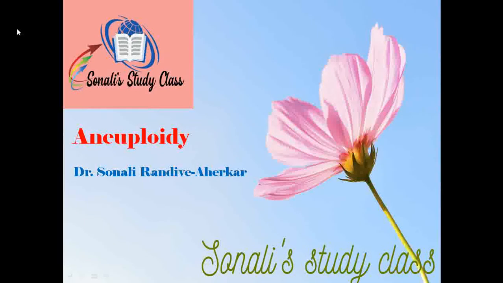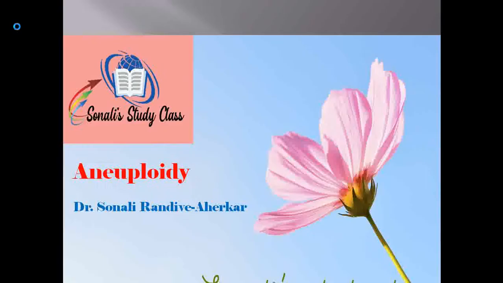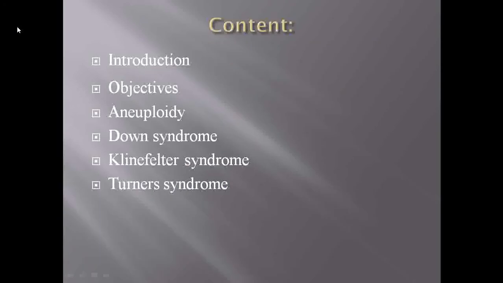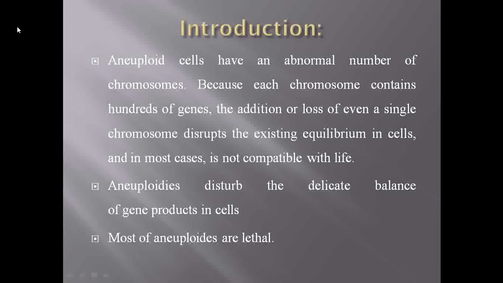Today we are going to discuss aneuploidy. In this topic, we are going to discuss some of the abnormalities or diseases caused due to aneuploidy, that is Down syndrome, Klinefelter syndrome, and Turner syndrome. We are going to discuss the introduction, objectives, what is meant by aneuploidy, Down syndrome, Klinefelter syndrome, and Turner syndrome.